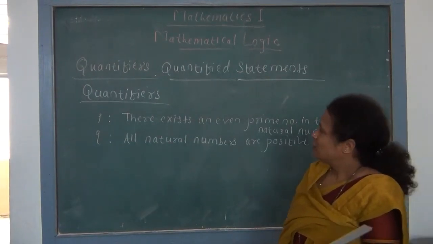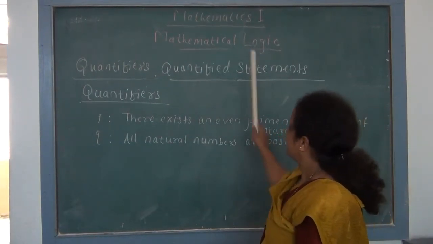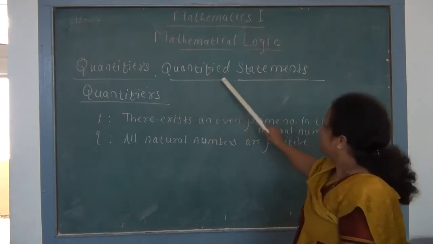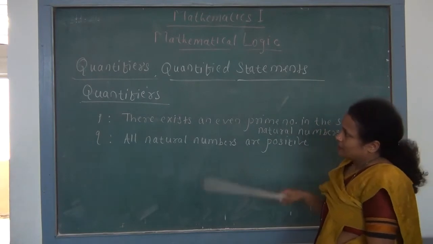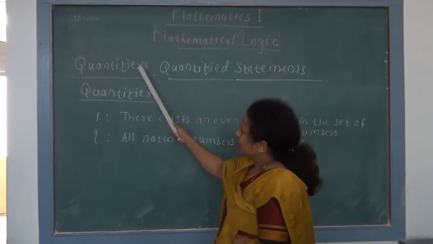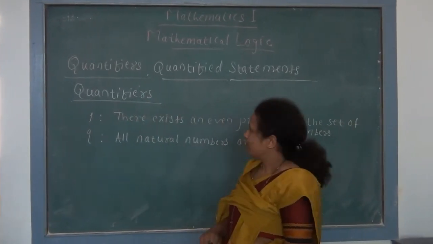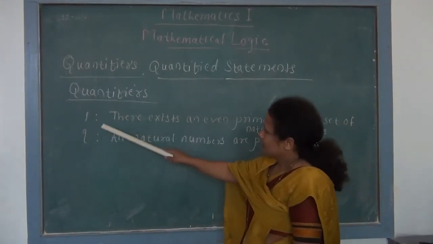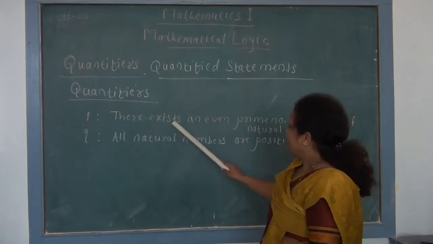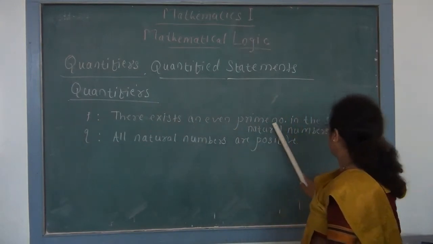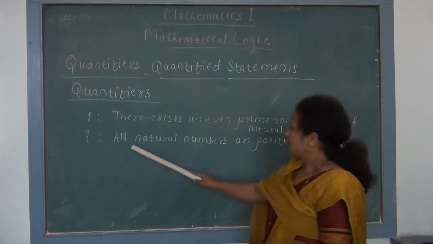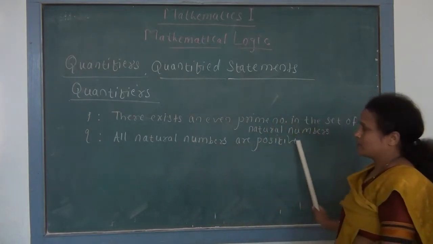Now we start one interesting article in our topic mathematical logic, which is named as quantifiers and quantified statements. So first we see what is meant by these quantifiers, and for these quantifiers observe here two statements which I have written. First statement denoted by P: there exists an even prime number in the set of natural numbers, and Q statement is all natural numbers are positive.